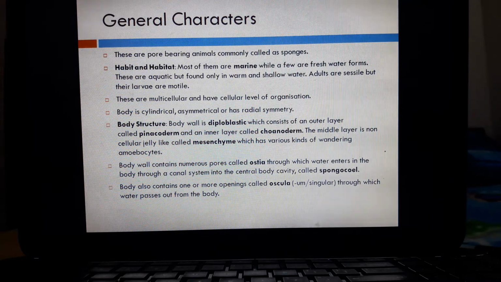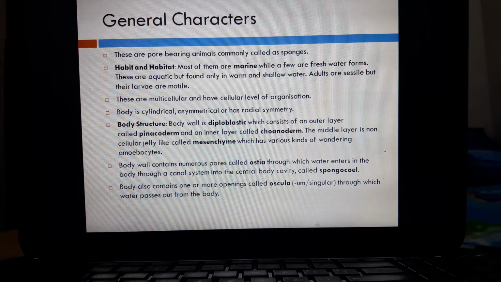Now the question is, why can't water enter through the osculum? Water enters from the ostia and goes out through the osculum. Why can't it enter through the osculum?